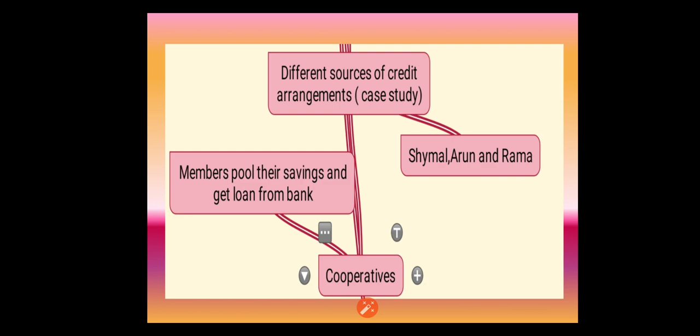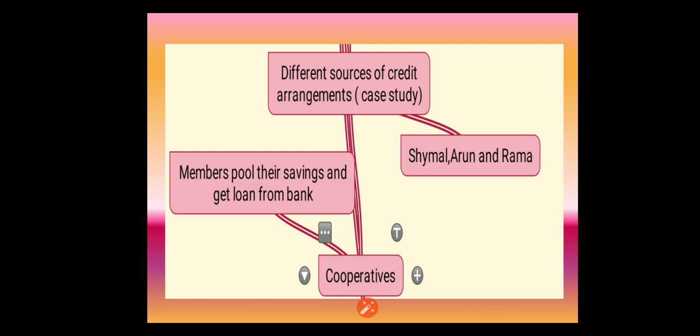Arun plans to repay the loan after harvest by selling only a part of the crop. The remaining crop he will store in cold storage, and whenever the prices increase, he will sell the remaining crops. From that he gets more profit, and once he repays the loan, he can apply for a fresh loan from the bank.